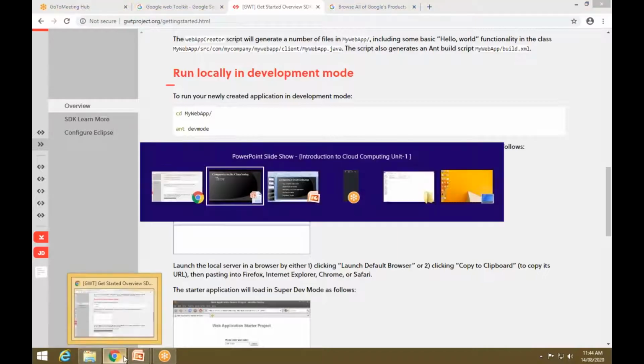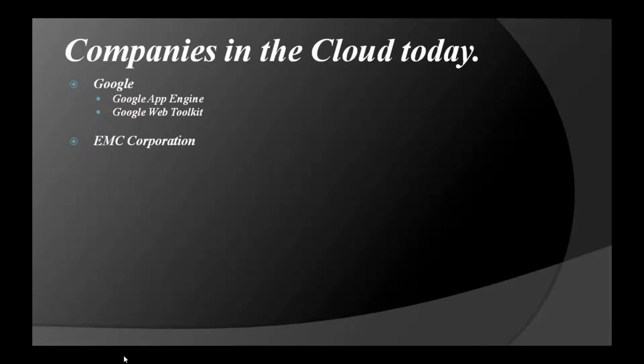Then the next company is the EMC Corporation. EMC Corporation is one of the products of the Dell company. It provides some technologies. What are the technologies over there? You have archiving, backup and recovery, security, storage, and virtualization. These are the set of technologies provided by the EMC Corporation: archiving, backup and recovery, security, storage, and virtualization.